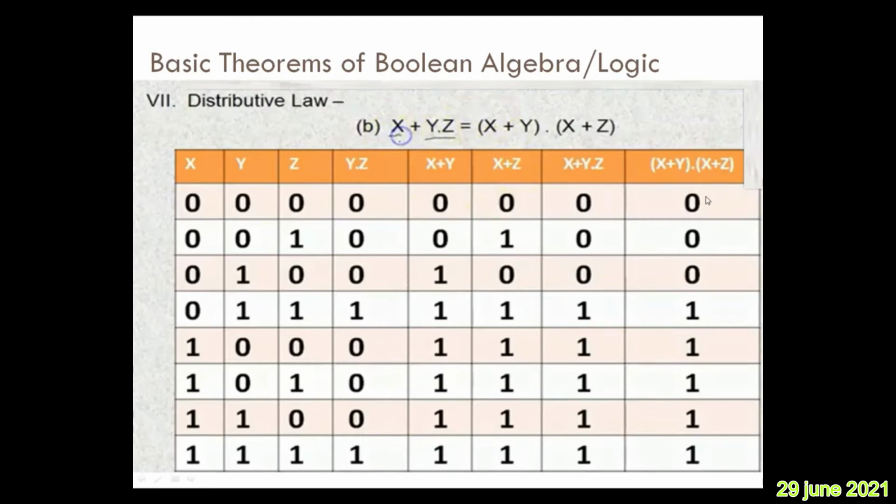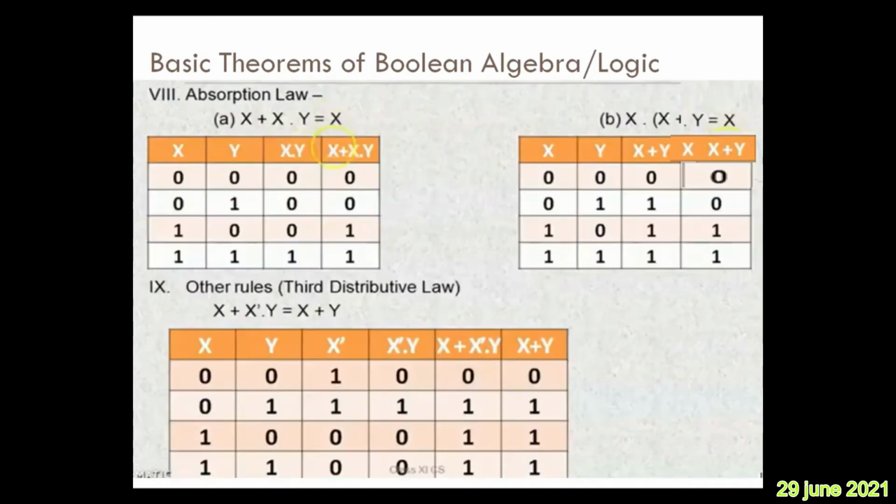Then you can see the last column and the last but one column are similar here. That is how LHS is proved with RHS. Now the next law is the absorption law. What is the absorption law? There are two forms once again. One is the given form, another is its dual.